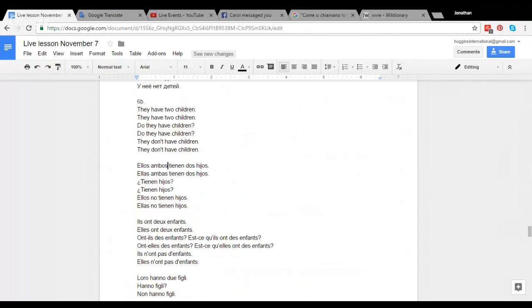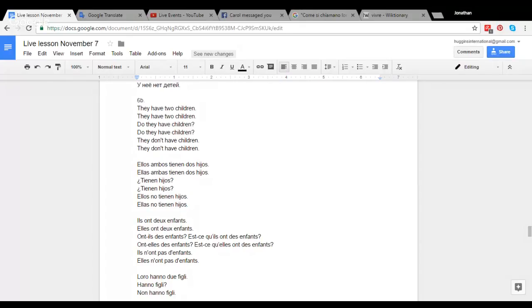If I didn't include the ambos, it could be understood that in total, the two combined have two children. Maybe one person has one child and the other brother has a daughter, and combined they have two children. But if I wanted to specify that this brother has a son and a daughter and the other brother has, I don't know, two daughters, then ambos tienen dos hijos.